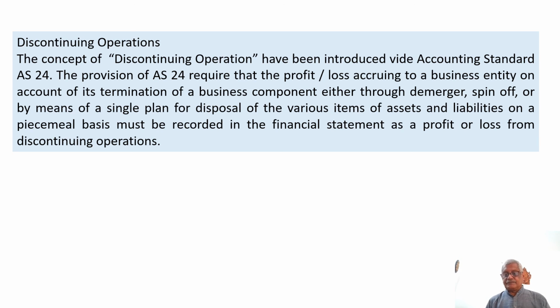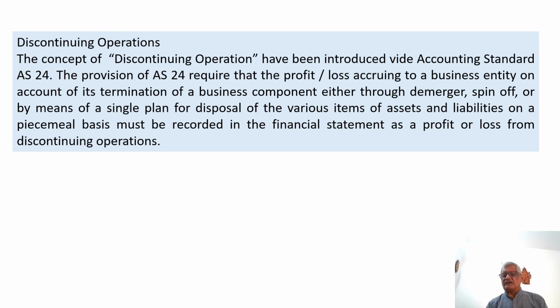Say for example, many companies, after reaching a particular volume of sale, demerge those parts of the business and sell them off, and they may generate some profit. It could also be possible that a part of the business operations may not be generating the required or anticipated profit, and they have decided to sell it or spin it off. Such losses or profit on account of discontinuing operations should also be separately mentioned.